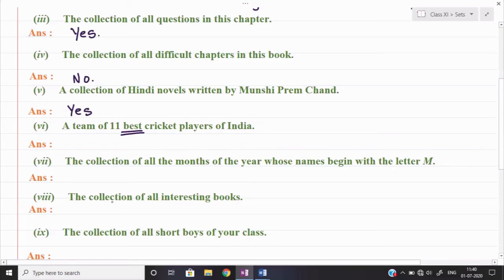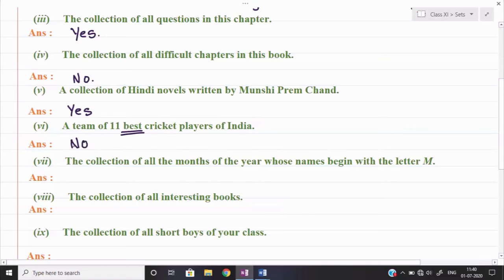Or Virat Kohli may not be selected in some other case, as they will observe the performance from the last few matches. So here again, if you try to make a list of the 11 best cricket players, your list, my list and another person's list will again have differences. So here we can say that it is also not a set, right?